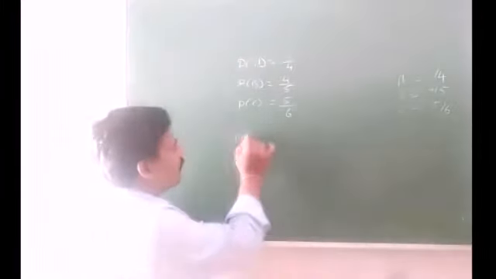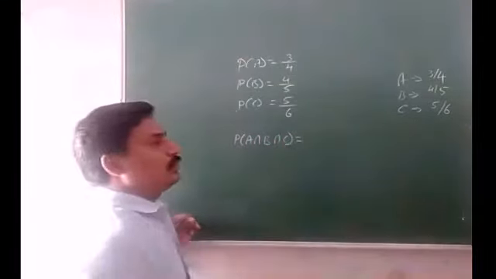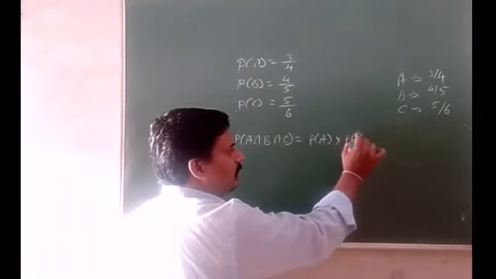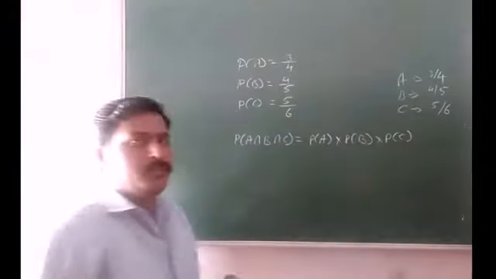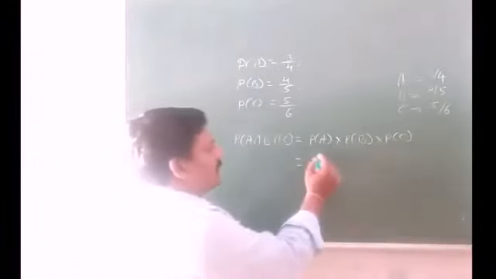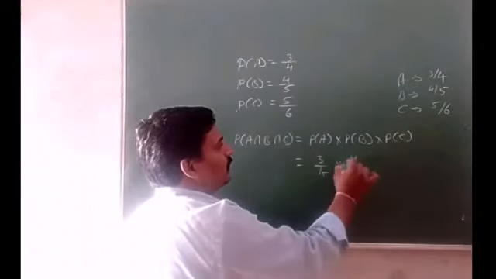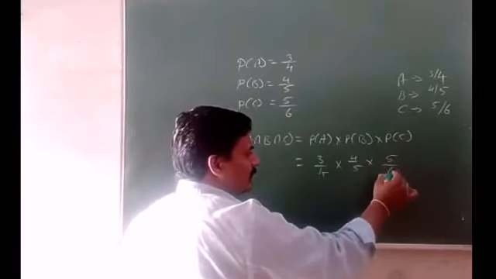P of A intersection B intersection C is equal to P of A into P of B into P of C. So P of A is 3 divided by 4, into P of B which is 4 divided by 5, into P of C which is 5 divided by 6.